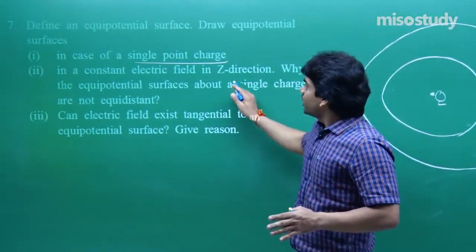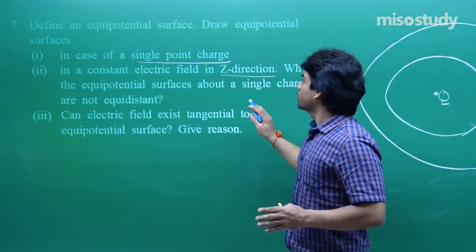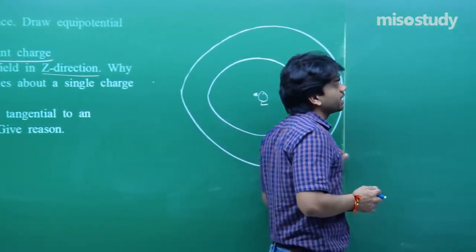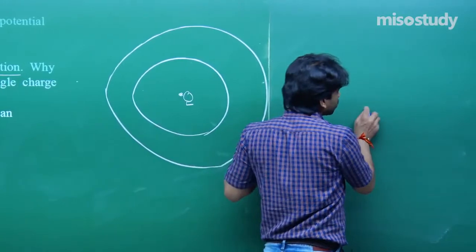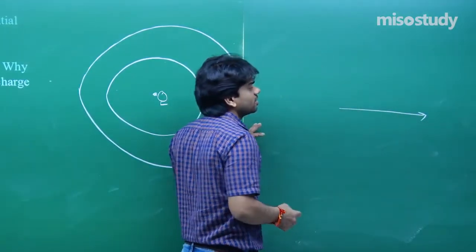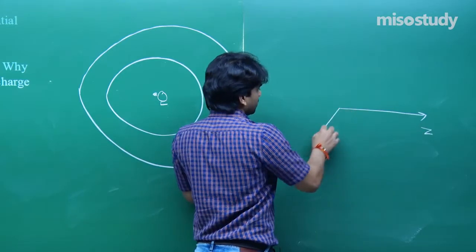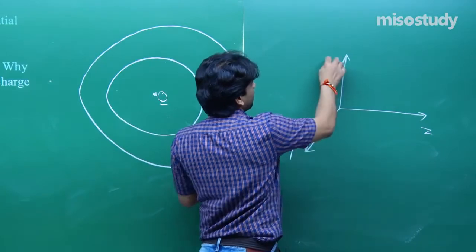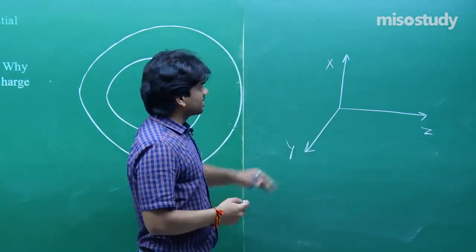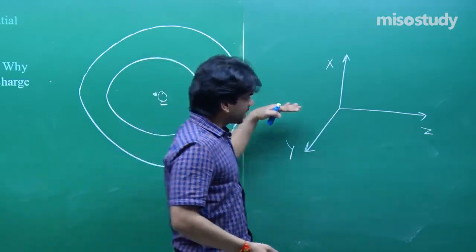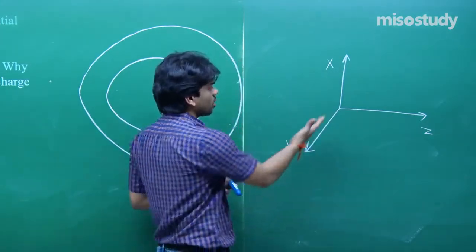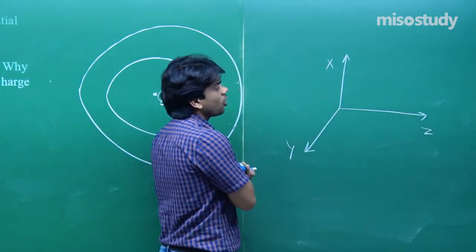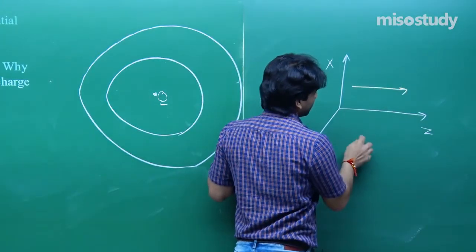In a constant electric field in z direction, why are the equipotential surfaces about a single charge not equidistant? First of all, in the case of constant electric field along z direction, let us say this is z direction and this is y, and if I mark this as x, I hope you are getting the sense. X axis is here, y axis is towards you, z axis is towards the right hand side, x cross y is z, so our sense is right. Electric field is directed along the z direction.